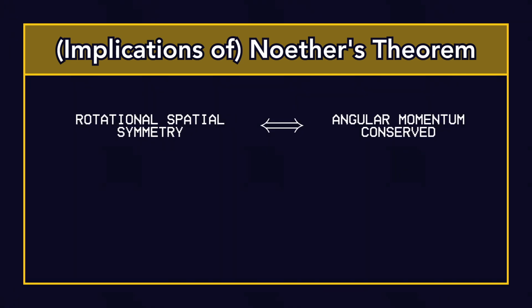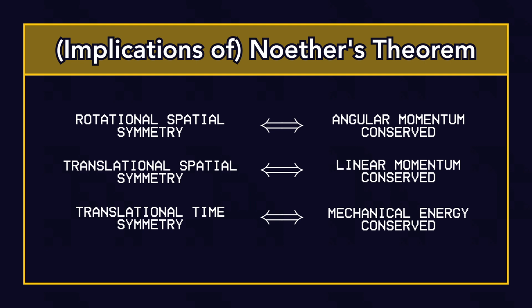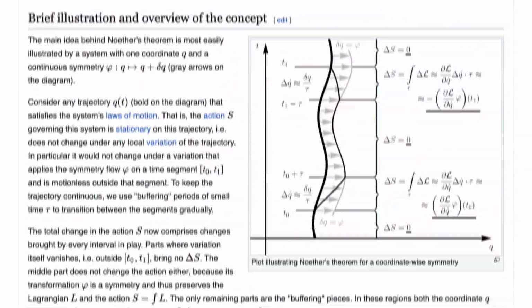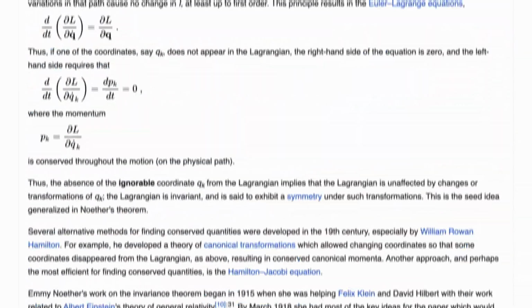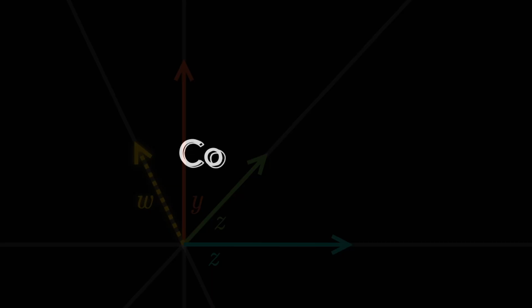Rotational spatial symmetry implies conservation of angular momentum, translational spatial symmetry implies conservation of linear momentum, and translational time symmetry implies conservation of energy. The specifics of why this happens are a tiny bit beyond the scope of this video and my physics knowledge, but it does. If our universe had more symmetries, we'd see more conservation laws.